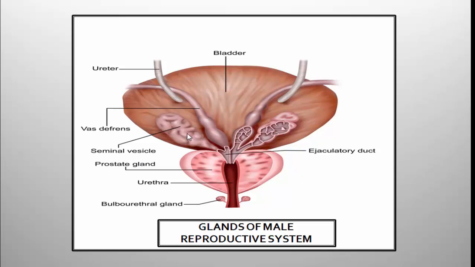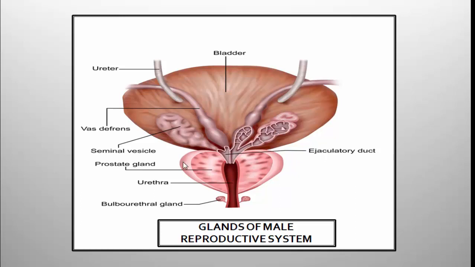So here is one seminal vesicle, this one is second, and that is why the seminal vesicles are the paired glands of male reproductive system. Here it is ejaculatory duct. This ejaculatory duct stores the sperms through the vas deferens. When vas deferens transfers the sperms, they are stored in the ejaculatory duct.